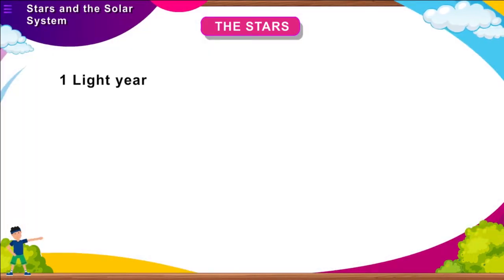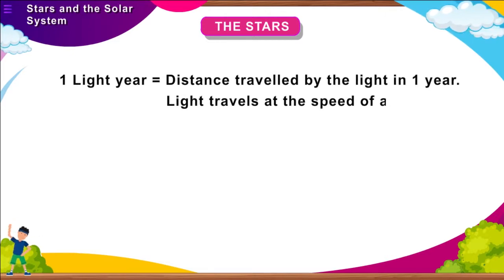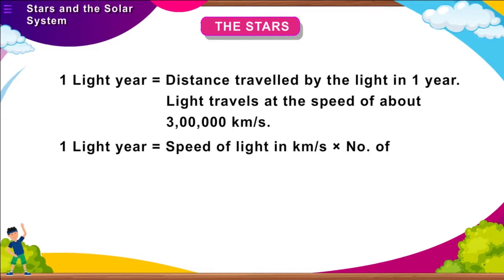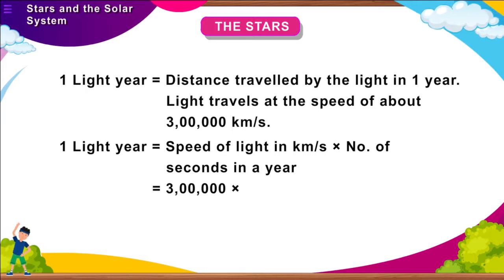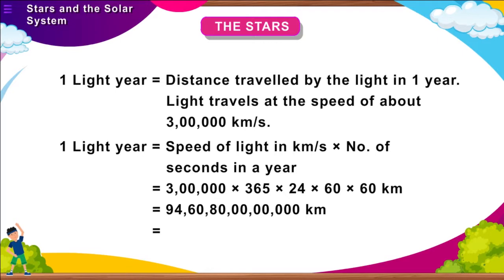1 light year is equal to the distance traveled by light in 1 year. Light travels at the speed of about 3 lakh kilometers per second. 1 light year is equal to the speed of light in kilometers times the number of seconds in a year, which is equal to 3 lakh × 365 × 24 × 60 × 60 kilometers, which is equal to 9.46 × 10^12 kilometers.